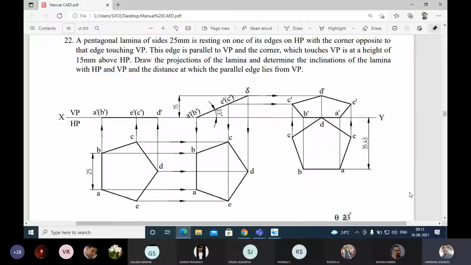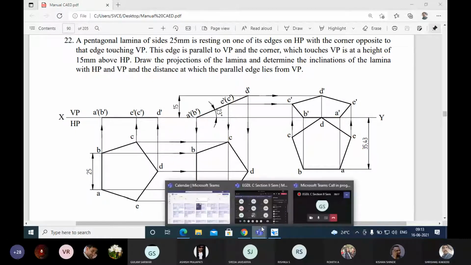A pentagonal lamina, 25 mm sides, rests on one of its edges on HP, with the corner opposite to this edge touching the VP. This edge is parallel to VP. Which edge? This edge is parallel to VP. You can see the final positioning.